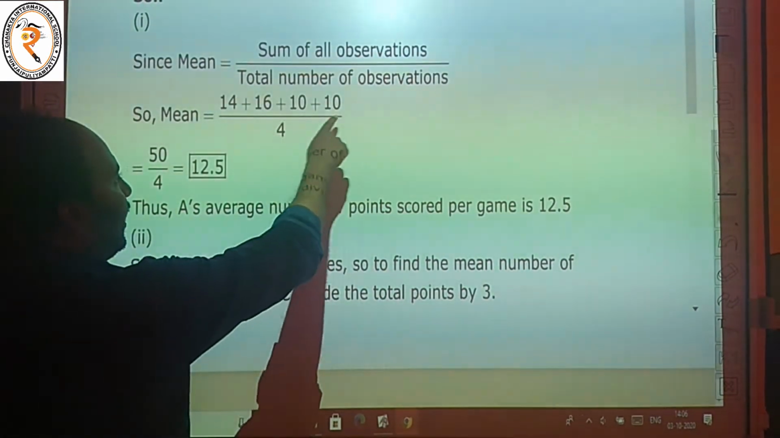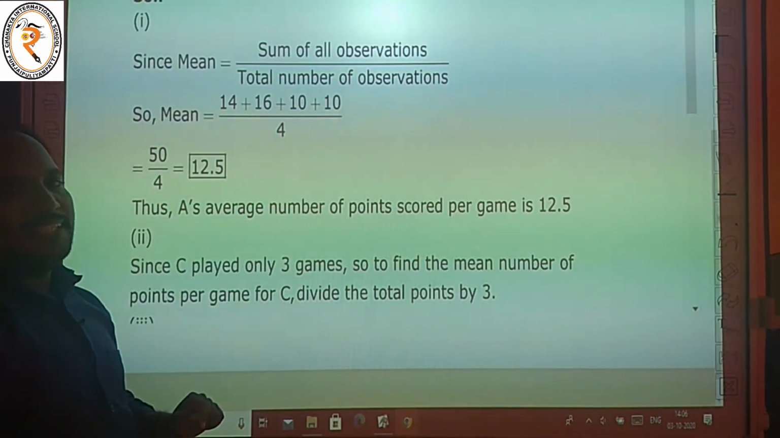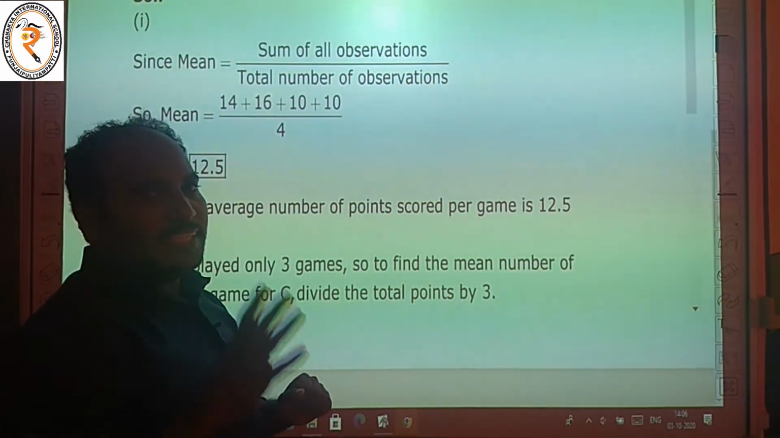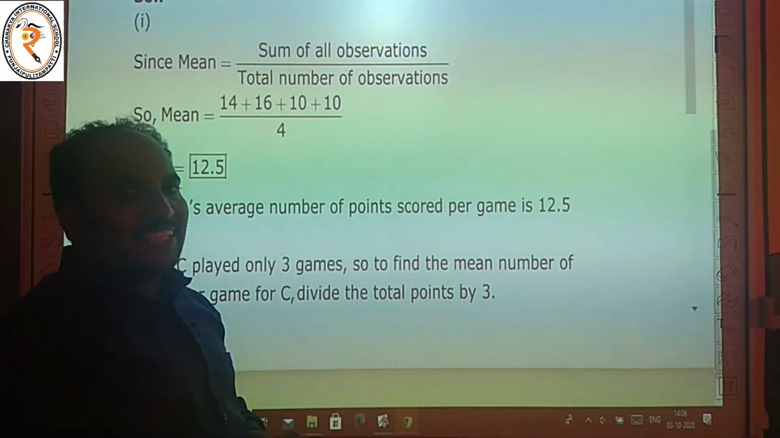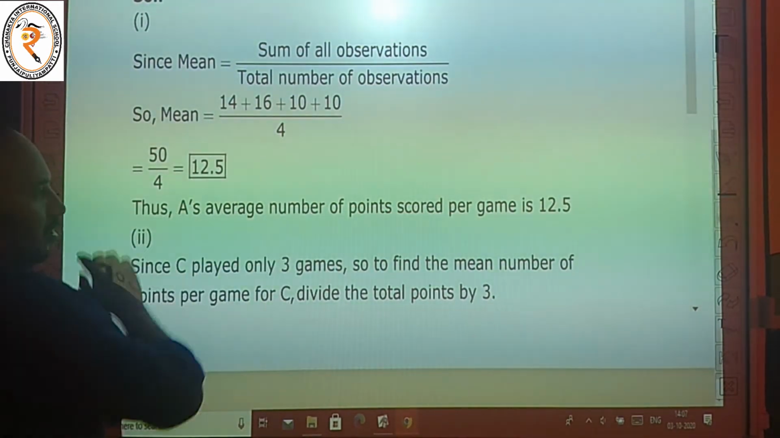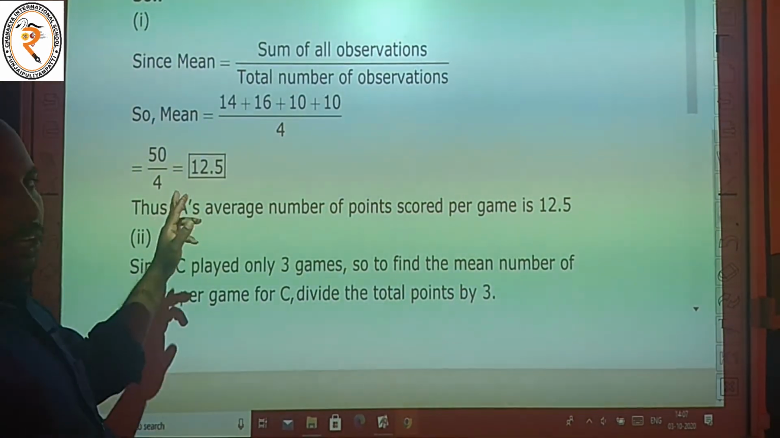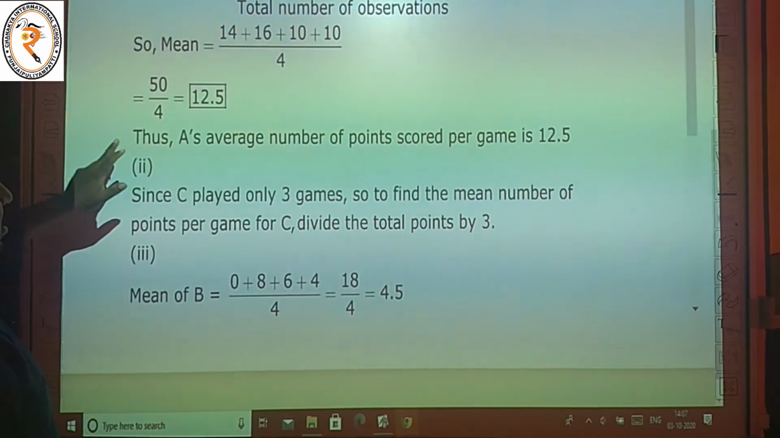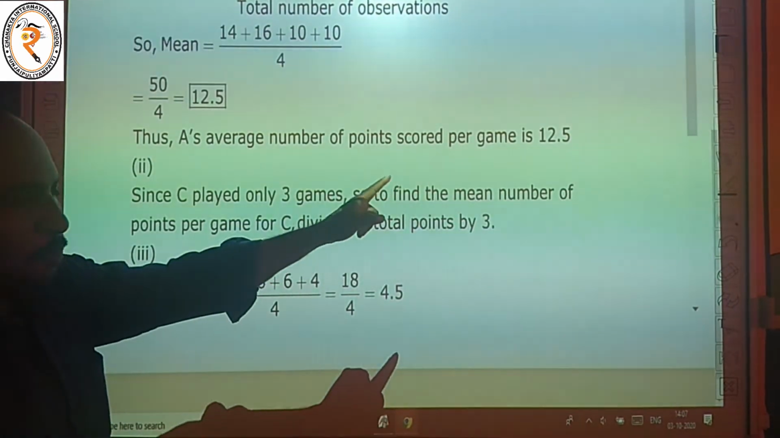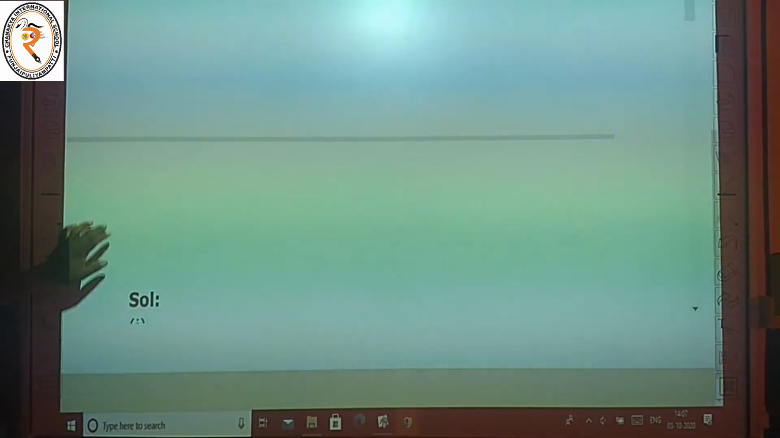You want to add 14 plus 16 plus 10 plus 10. 14 plus 16 is equal to 30. 30 plus 10 is equal to 40. 40 plus 10 is equal to 50. So our answer is 50, then divided by 4. 50 divided by 4 is equal to 12.5. Thus, the average number of points scored per game is 12.5. Then the next question.